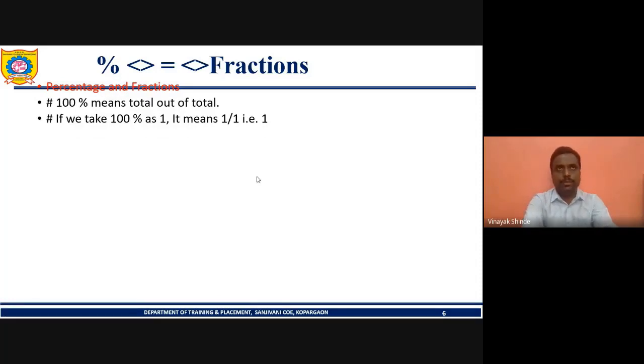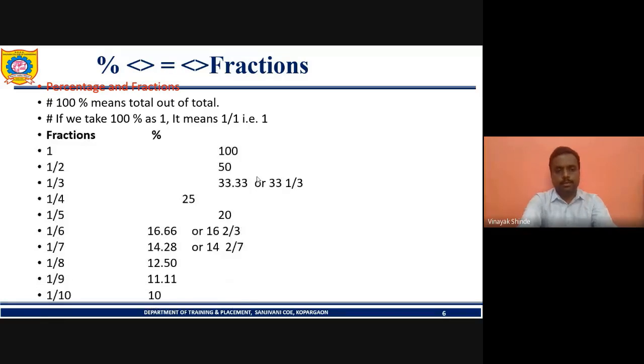Then half is 50%. One third is 33%. One fourth is 25. One fifth is 20. One sixth is 16.66. One seventh is 14.28. One eighth is 12.5. One ninth is 11.11. One tenth is 10%.